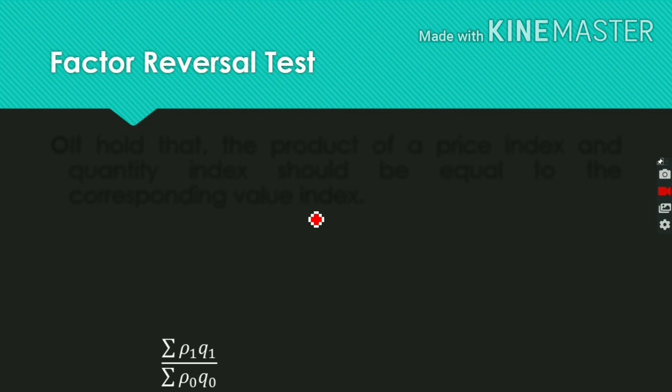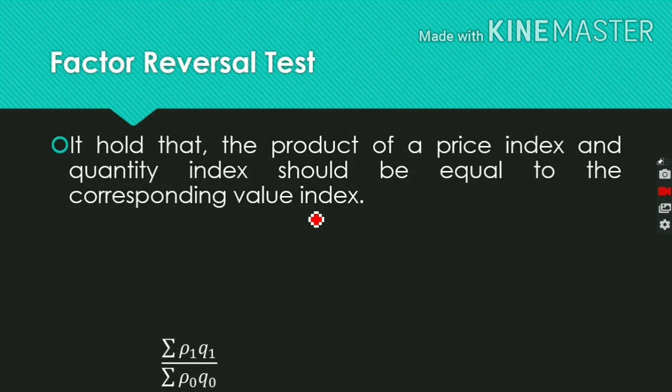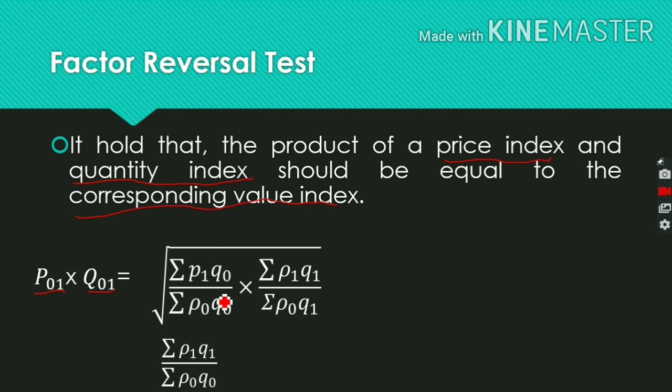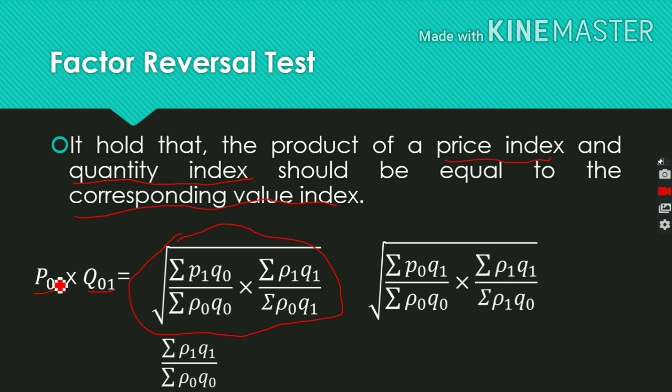Next, the factor reversal test. It holds that the product of a price index and the quantity index should be equal to the corresponding value index. Let's understand with the formula. P01, that is the price index, into Q01, that is the quantity index, equals, again, sigma P1 Q0, this is the basic formula of Fisher's index, for the value of P01, into the value of the quantity index.